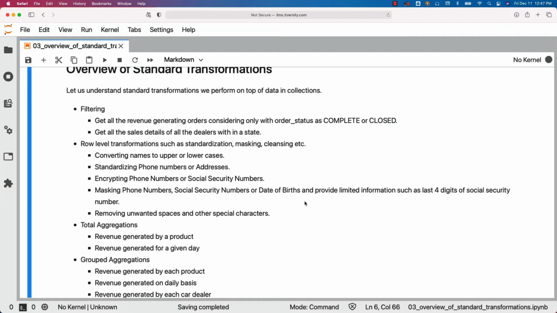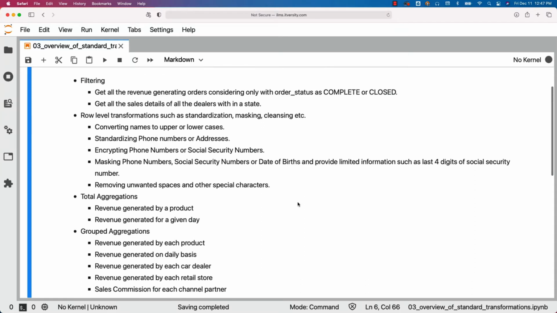When we actually build data lakes, we typically apply a lot of standardization rules, masking rules, cleansing rules, etc. And you should be comfortable with those aspects. We will be seeing how it can be achieved using loops as part of the subsequent topics in this section.